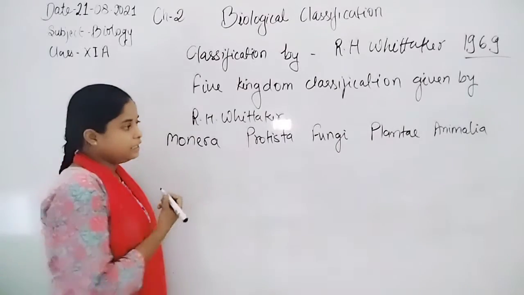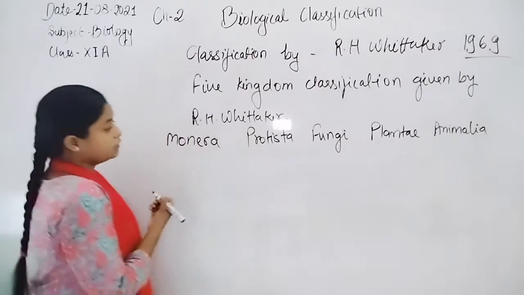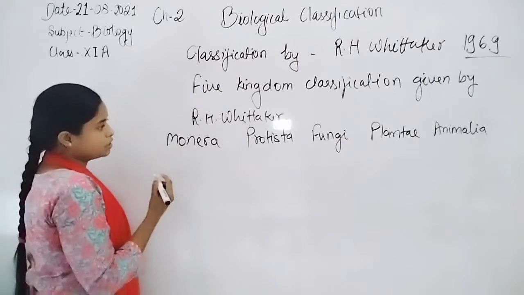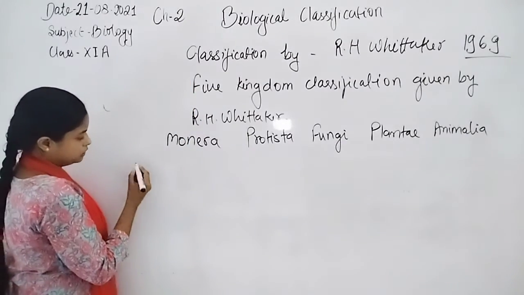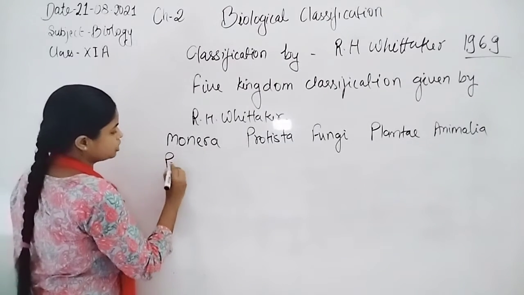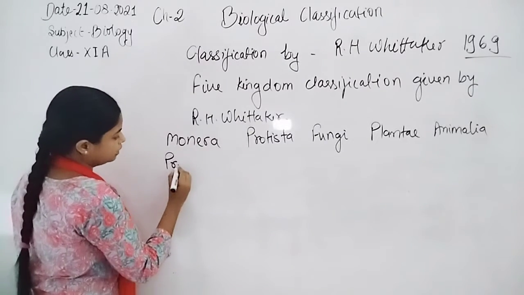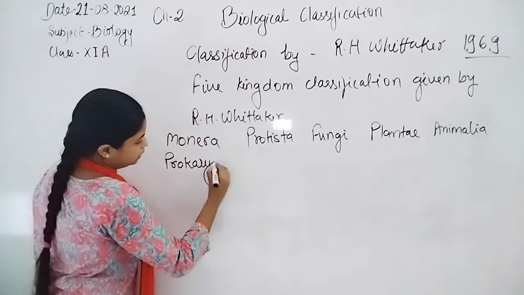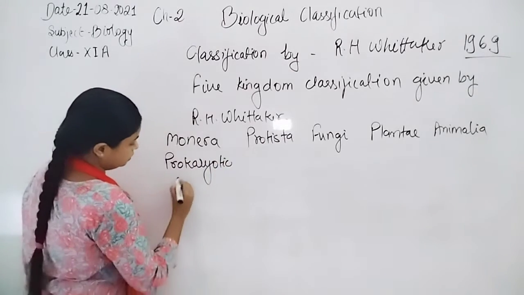When he was dividing organisms into the different kingdoms, he first chose the cellular organization of the organism. Monera show a special type of cellular organization: the cell of Monera is prokaryotic, mainly a prokaryotic cell.